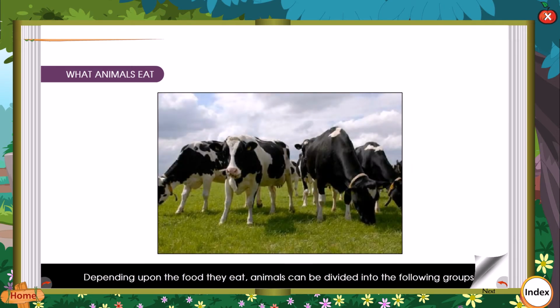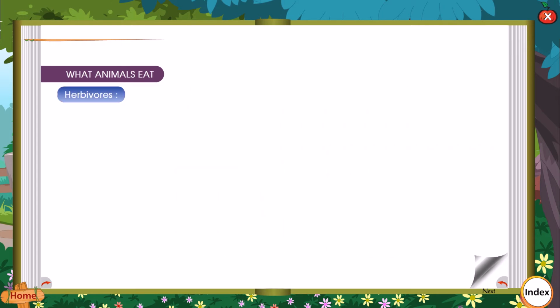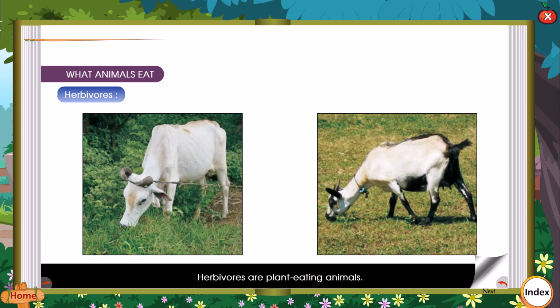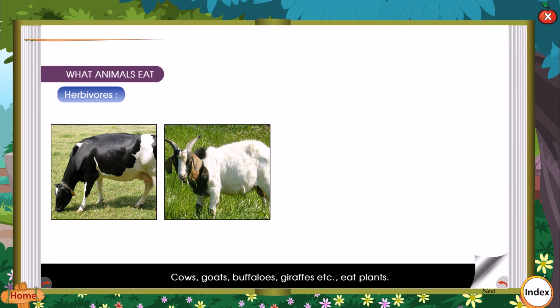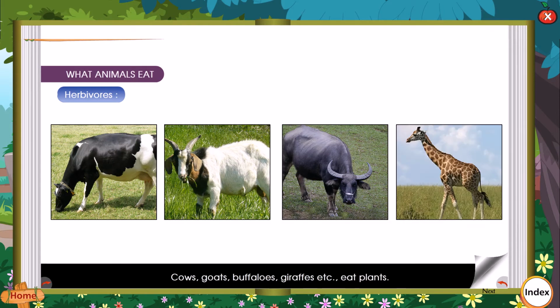What animals eat? Depending upon the food they eat, animals can be divided into the following groups. Herbivorous. Herbivorous are plant-eating animals. Cows, goats, buffaloes, giraffes, etc. eat plants. They have sharp biting teeth and strong grinding teeth. Their long and strong legs help them travel long distances in search of food.